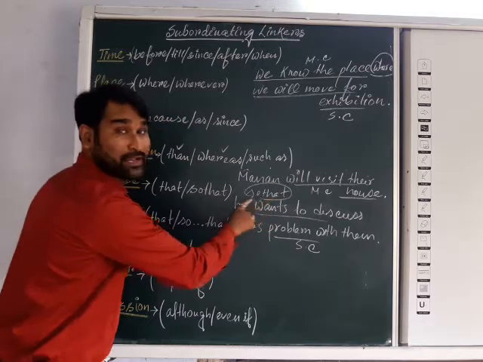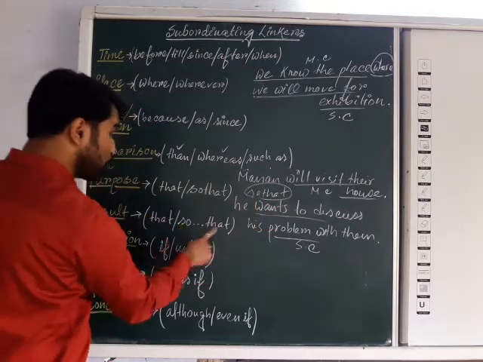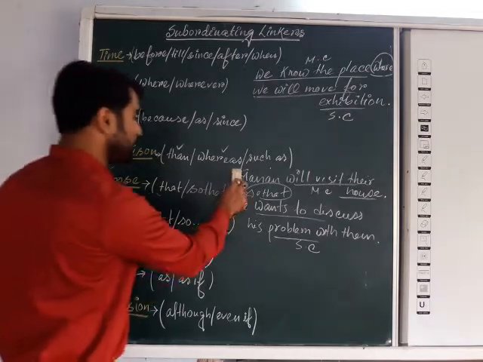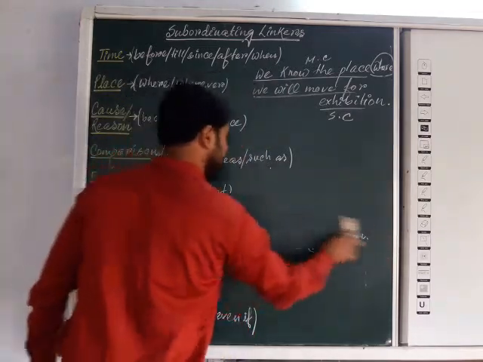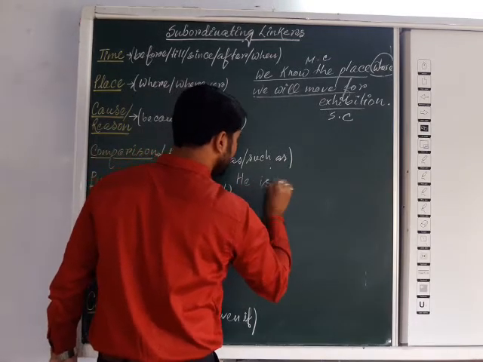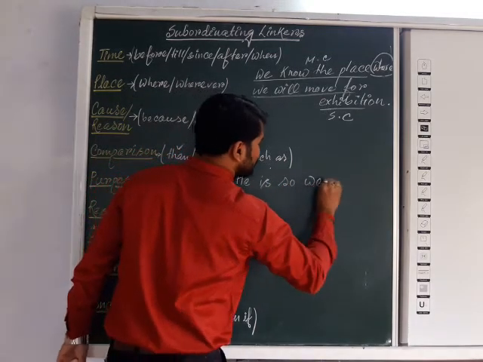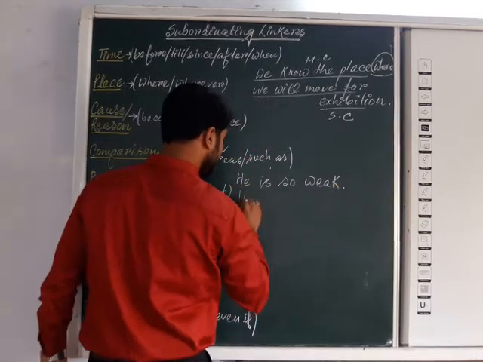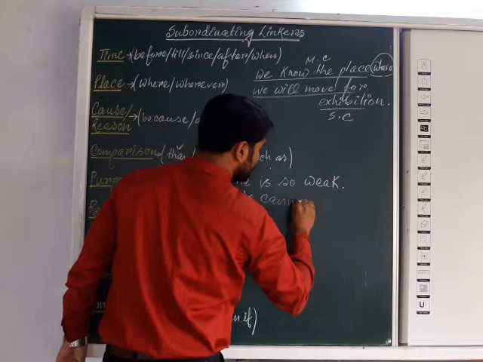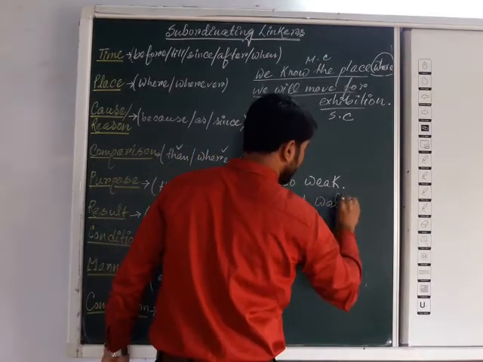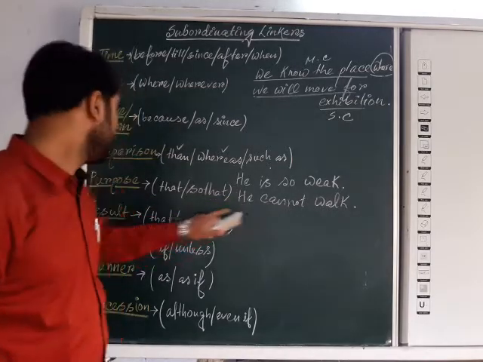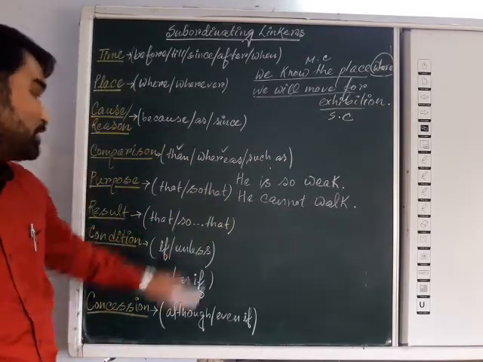Here you can see so that, there is no other gap. Now, so dot dot dot that will show the result. Now, what type of example will we get? Suppose we are getting, he is so weak. Next example, he cannot walk. Now, join these two sentences or clauses using that, or so that. What will be the answer?